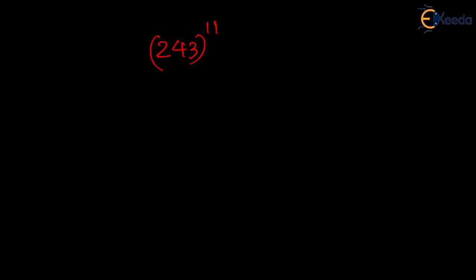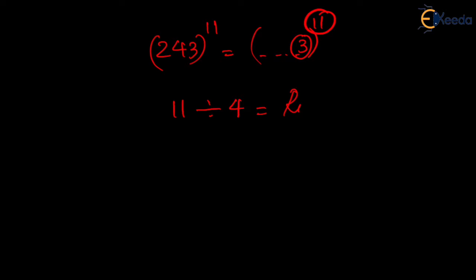Don't worry, even if it's a 3-digit number, this is equivalent to 3 raised to 11. You have to focus only and only on the unit digit. Now 11. As I told you, whenever you have a raised-to power, you divide it by 4 because the cycle is of 4. Just see the remainder. What is the remainder in this case? The remainder is 3. So the unit digit of this is equivalent to 3 raised to 3. And what is 3 raised to 3? The unit digit for 3 raised to 3 is 7. I hope everybody is clear with this.